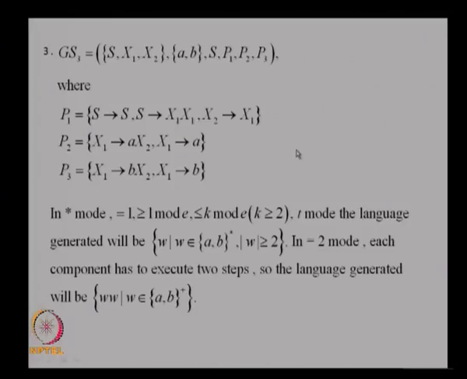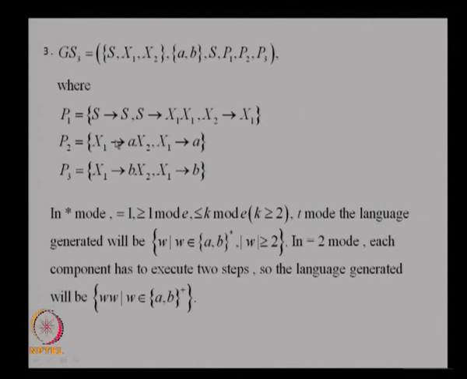In that case, what happens? You use 2 steps, s goes to s, s goes to x1. Now, from this x1 if I use this rule and from the second x1 if I use this rule, I can derive 1a and 1a, but if I go here x2 can be converted into x1, but here I have to spend 2 steps, right, that is not possible.